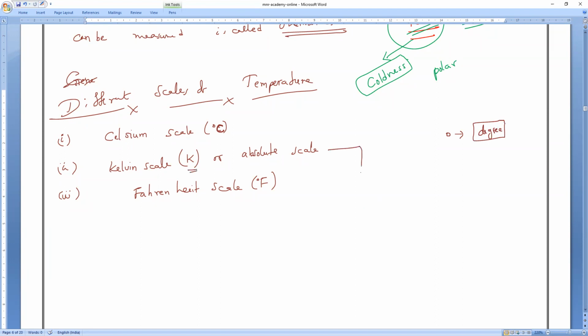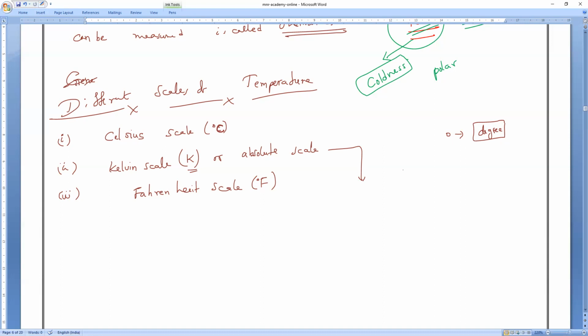And remember the best scale which we use to measure the temperature. What have I written wrongly? Celsius scale, have I written it wrong? Celsius. Oh, Celsius. Spelling wrong, very good, very good. So one girl found the spelling wrong. Okay, Celsius. Is it okay now? Celsius scale. Now you can remember that the best scale for measurement of temperature is Kelvin.